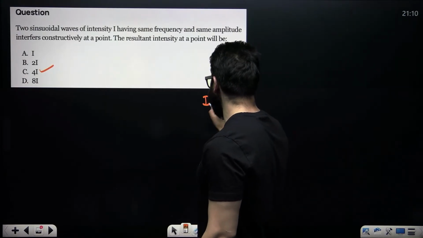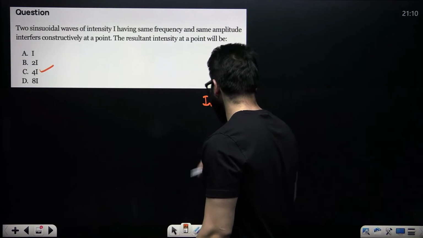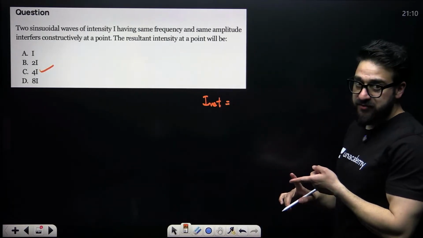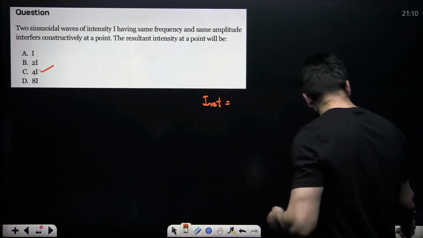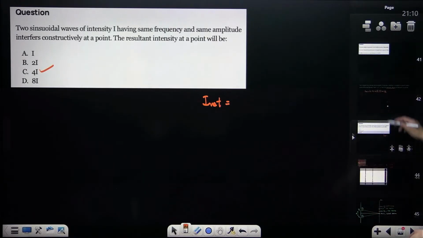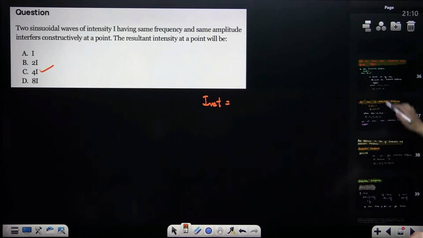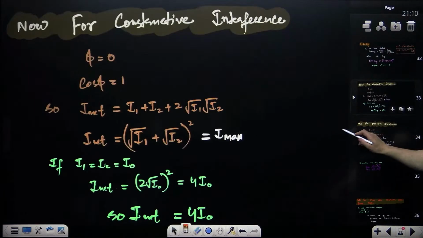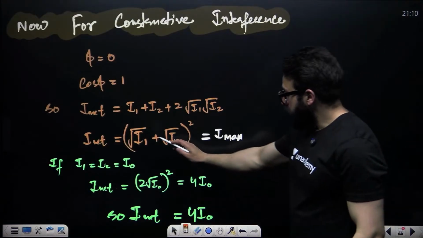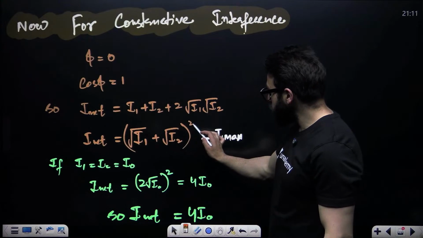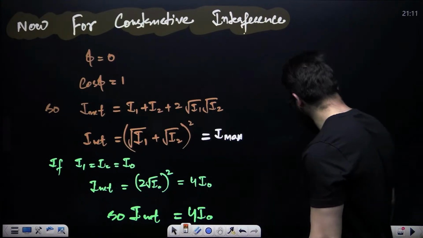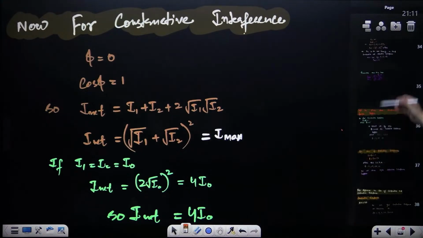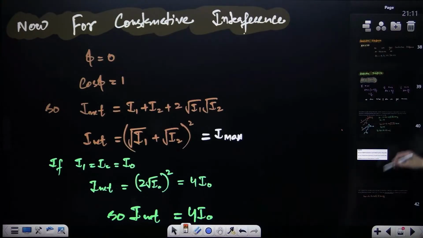I net, when the two waves interfere constructively, is the maximum: root of I1 plus root of I2, whole square.